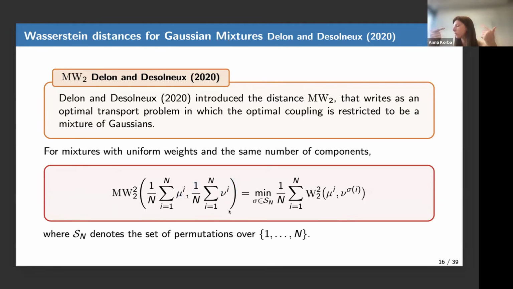This should remind people used to optimal transport between discrete distributions of the Hungarian algorithm. You have to match one atom onto the other. Here it's the same, but at the level of probability distributions.